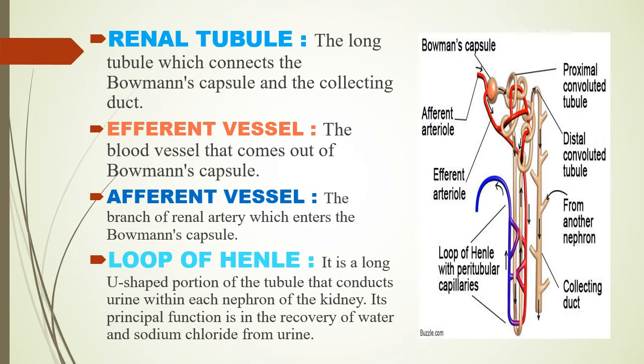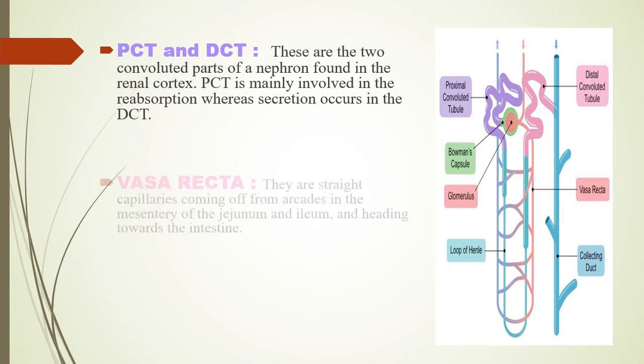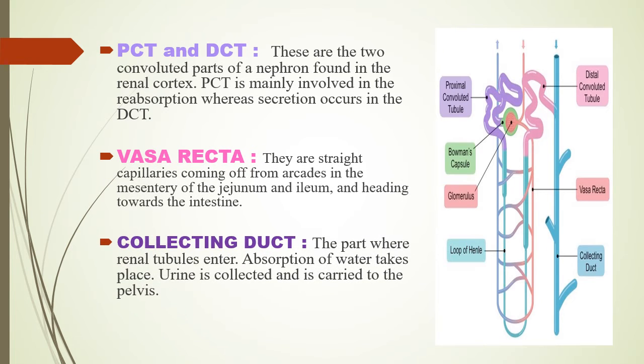Loop of Henle, it is a long U-shaped portion of the tubule that conducts urine within each nephron of the kidney. Its principal function is in the recovery of water and sodium chloride from urine. PCT and DCT. These are the two convoluted parts of a nephron found in the renal cortex. PCT is mainly involved in the reabsorption, whereas secretion occurs in the DCT.